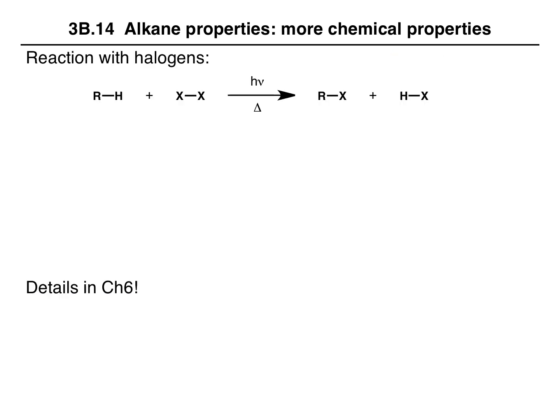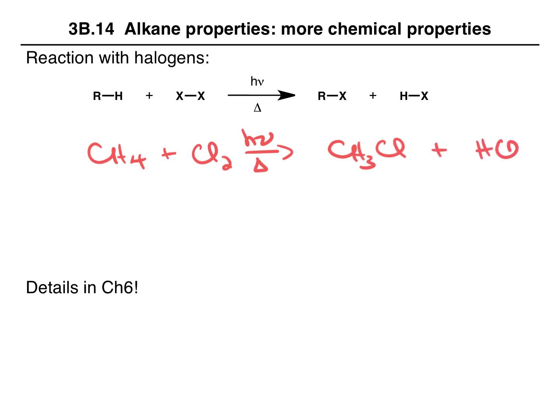One of the other reactions that alkanes will undergo is a reaction with halogens in the presence of light and heat. In this case, if we have an alkane, R can just be a CH3 group, or it could be a huge alkane, it is possible for this hydrogen to be replaced by a halogen. For example, if we have CH4, we can react it with chlorine in the presence of light and heat, and this will give us CH3Cl plus HCl as a byproduct.